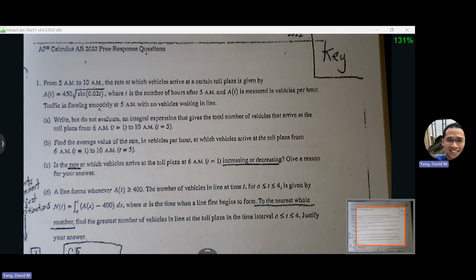From 5 to 10 a.m., the rate at which vehicles arrive at a certain toll plaza is given by A of t, where t is the number of hours after 5 a.m. and A of t is measured in vehicles per hour. Traffic is flowing smoothly at 5 a.m. with no vehicles waiting in line. Part A: write but do not evaluate an integral expression that gives the total number of vehicles that arrive at the toll plaza from 6 to 10 a.m. So this was pretty straightforward. You just set up a definite integral. You don't even have to solve it, just set it up, since it says write but do not evaluate.